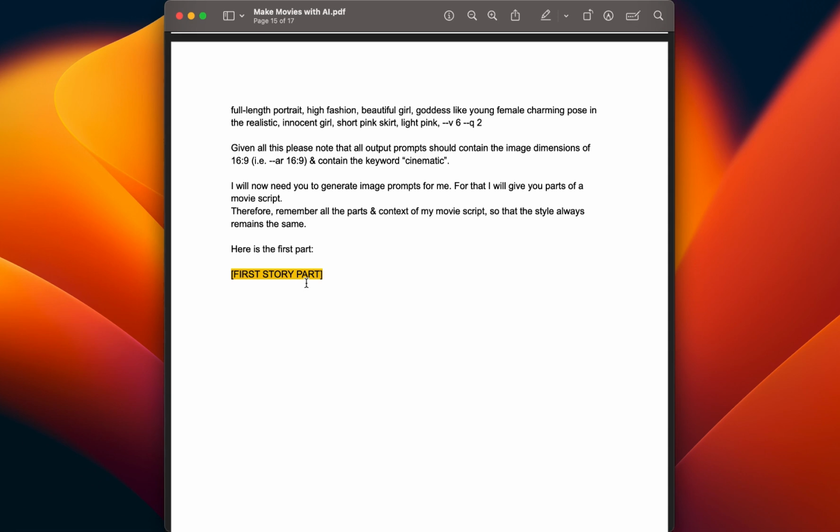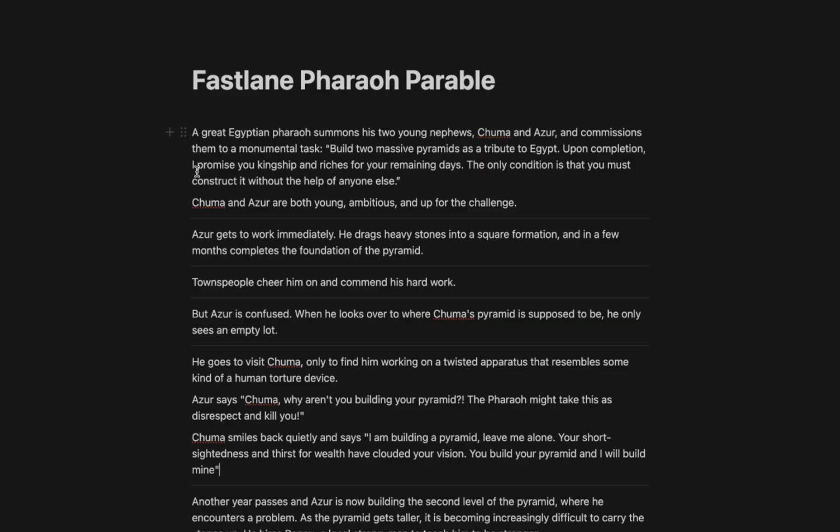So for example, if it's an ancient Egypt, you would write, of course, remember this is an ancient Egypt, colon, and then the part of your story. After you've done the first part of your story, you can simply put in the second part of your story, and GPT will give you different options you can use for Midjourney prompts. You can either use this or you do it manually yourself. Sometimes it's better to do it manually because you will have the most control of the output, but having GPT generate you some prompts can be quite helpful.